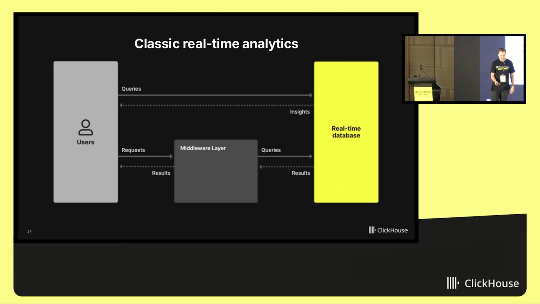Now, this is a classical example of real-time analytics. Users do a few queries, or users use an application. The application is able to generate reports by doing a few queries into ClickHouse. What is changing with AI?